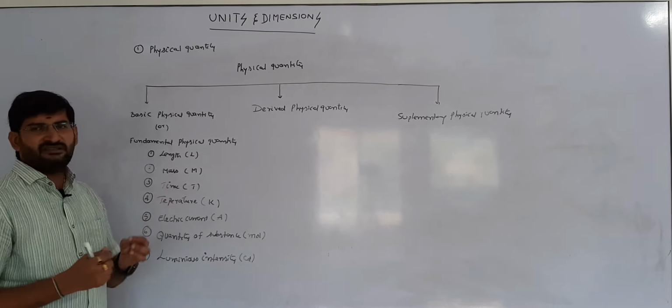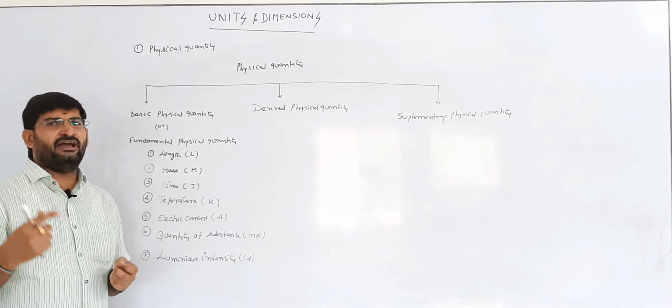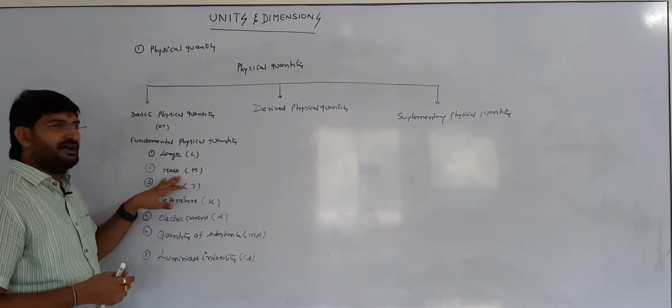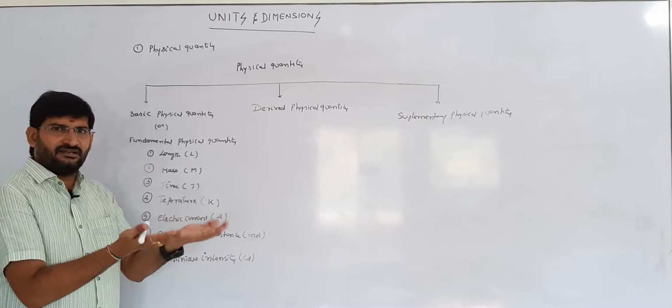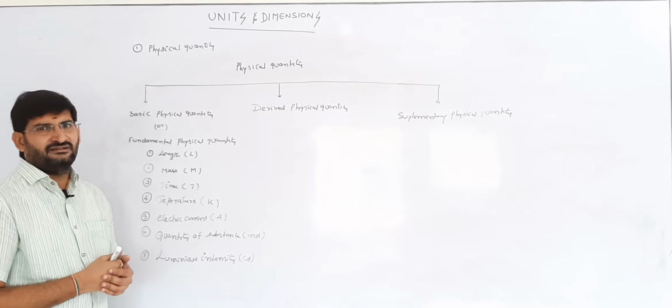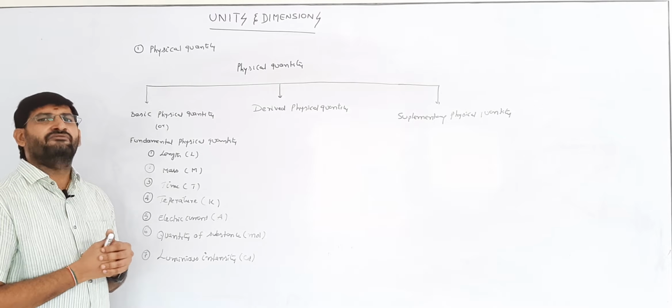If we want to measure the length of a table, the height of a man, or how far it is from your home to school, these are all measured as length. The second one is mass. This is nothing but weight. On the surface of the earth, gravity is present, and that is why it is nothing but weight.